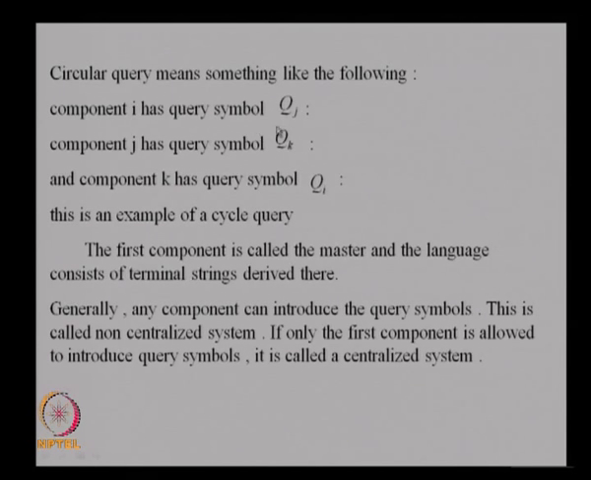Component i has qj and j has qk and component k has qi. So, when it is asking for xj, it has qk, and when it is asking for the ith component, it will have qi. So, that way you will never be able to get out of all the query symbols. The first component is called the master of the system, and the language consists of terminal strings derived there.